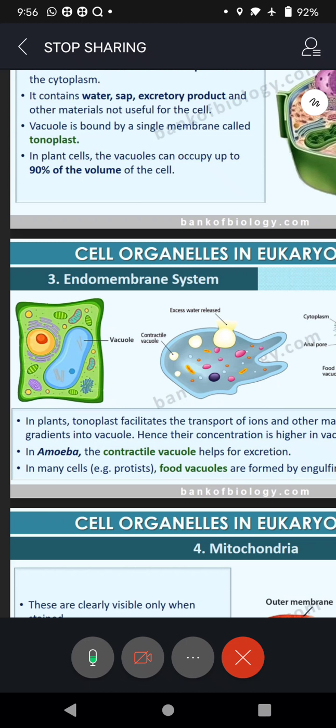In my previous class, talking about diffusion and osmosis, I said on one side the number of molecules is more, on the other side the number of molecules is less. The area with more molecules we said is a high concentrated area, and the area with fewer molecules we said is a dilute or low concentrated area. So the difference between the two concentrations is the concentration gradient. Okay. So this tonoplast will make the materials move against the concentration gradient. That is the speciality of this.